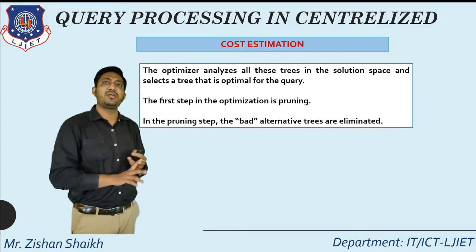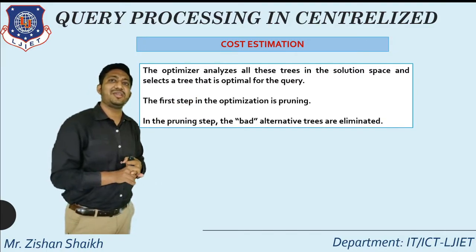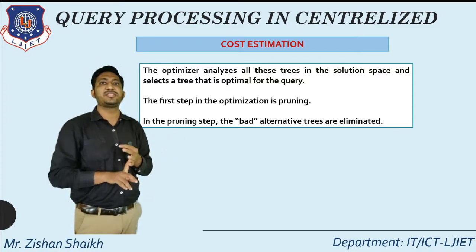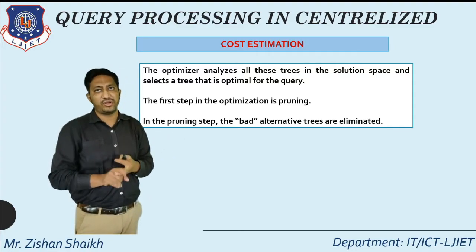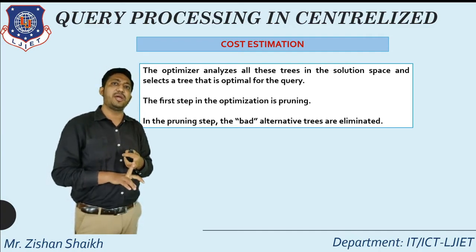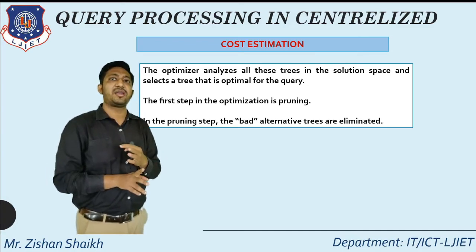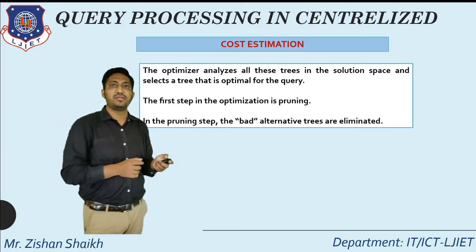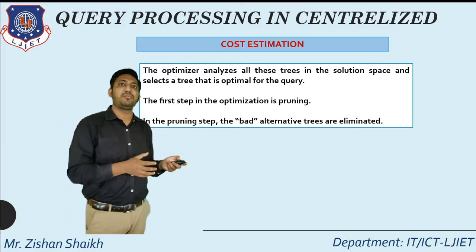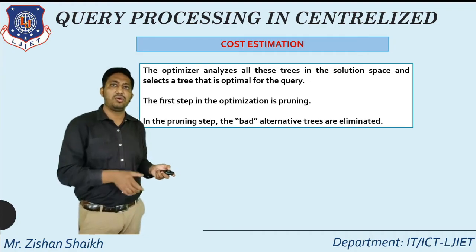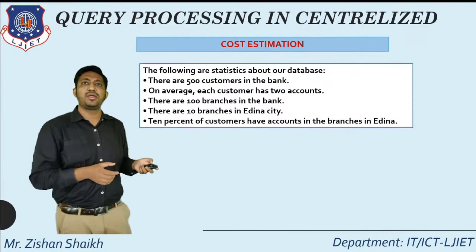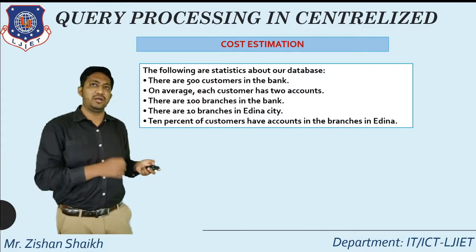So the first thing done by the query processor is removing some bad alternatives. This process is known as pruning of the tree. In the pruning of the tree, some bad alternatives are removed first, before creating the tree structure. That takes less time to execute, over the total space for executing the query. So after the pruning, it will create the number of alternatives.